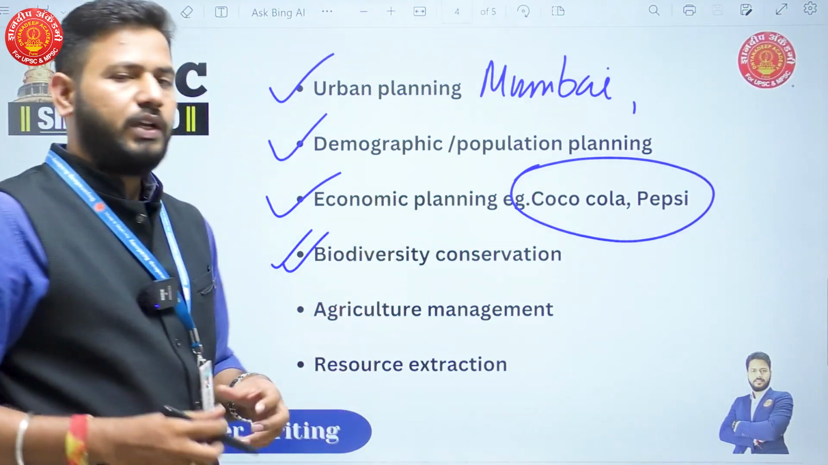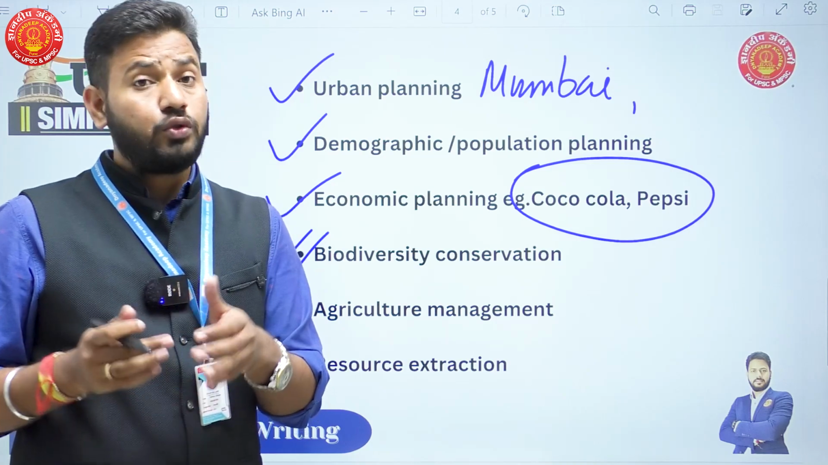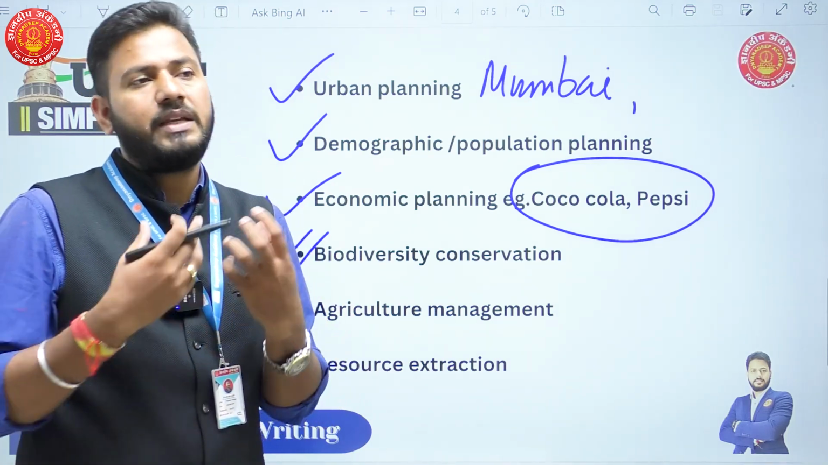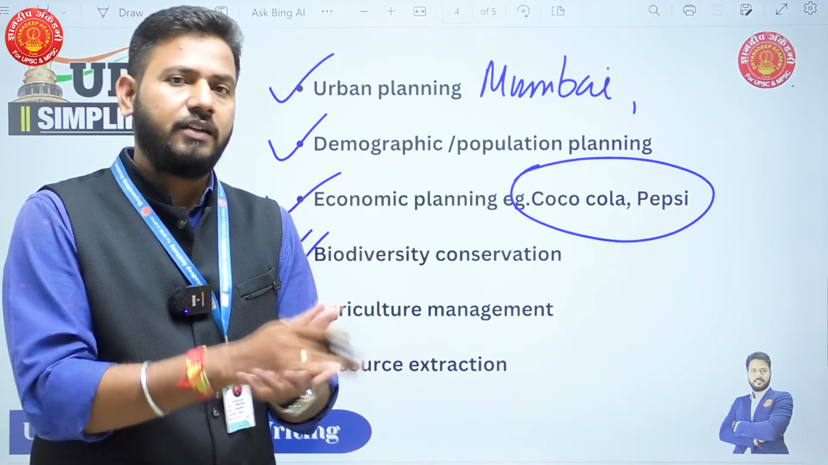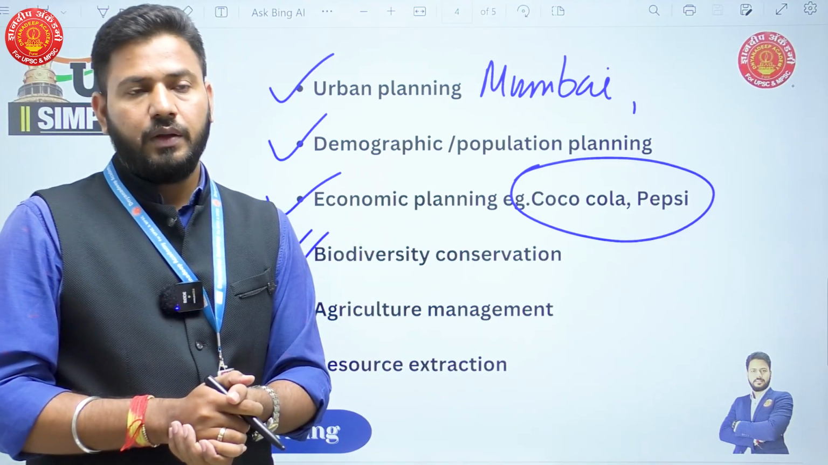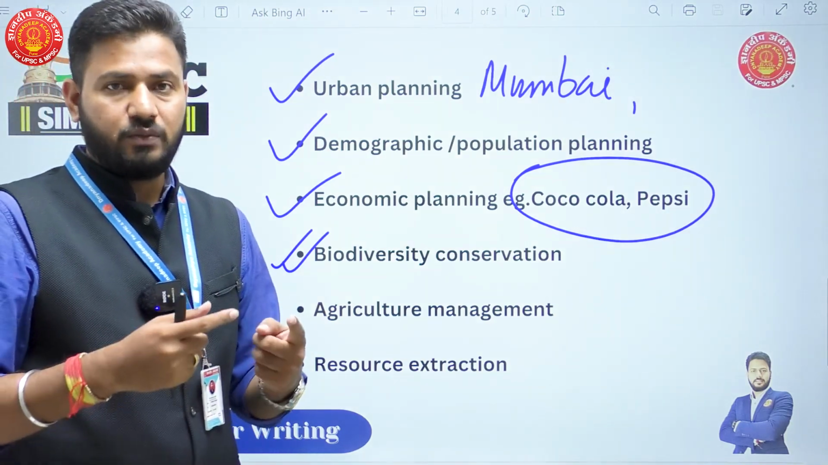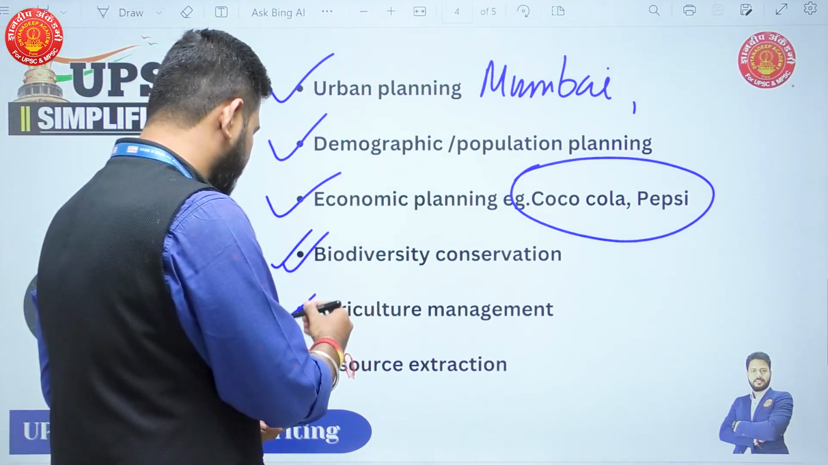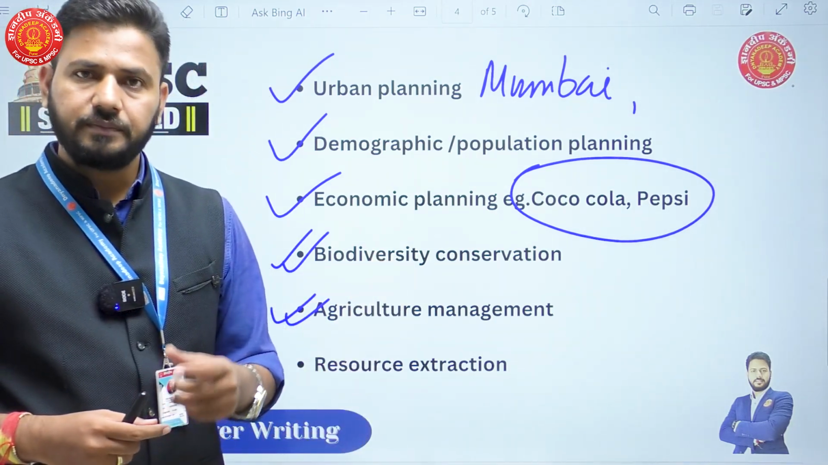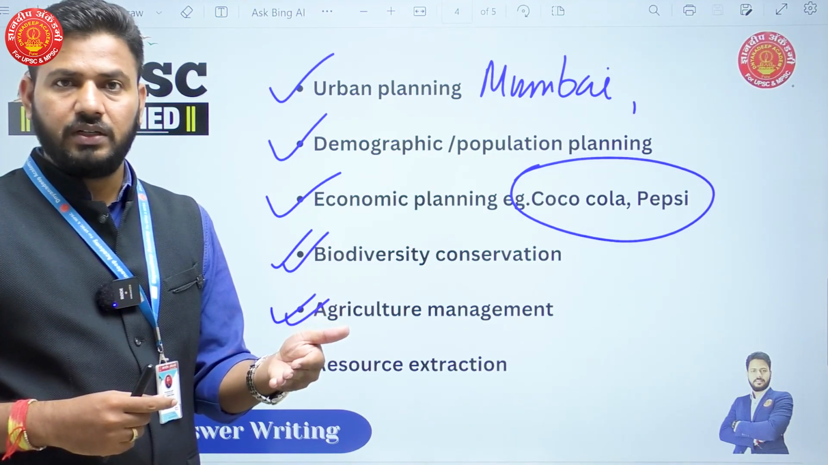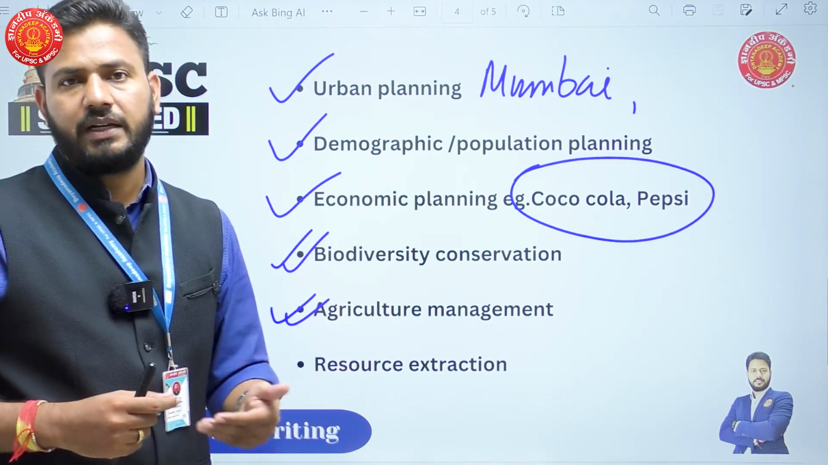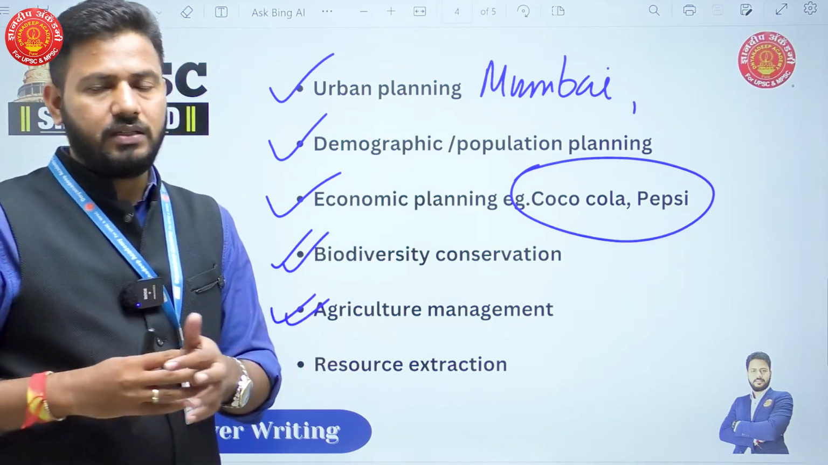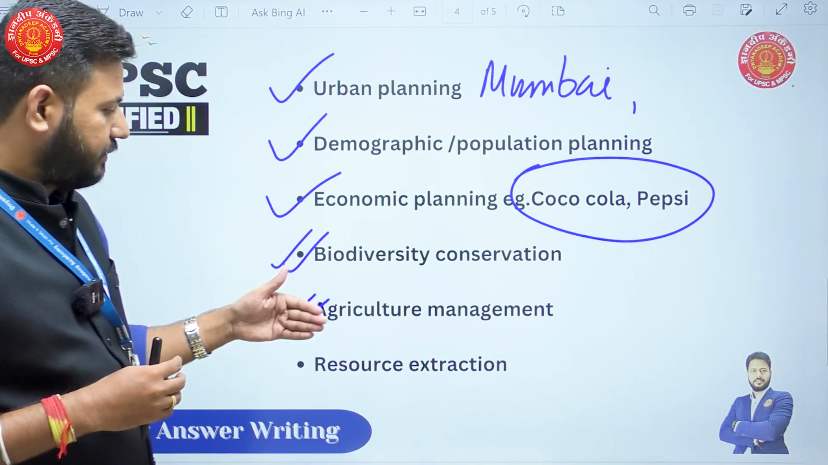Biodiversity conservation also. If you're thinking of conserving a forest, you should first understand the capacity of the forest: how many species, how many living beings, wild varieties that forest can sustain. What are the predators? What is the prey base? You need to understand this when you're conserving biodiversity. Agriculture management: we know agriculture is also under pressure, and a lot of unsustainable agriculture practices are being followed. So to have sustainable agriculture, how carrying capacity is going to help, you can explain here.